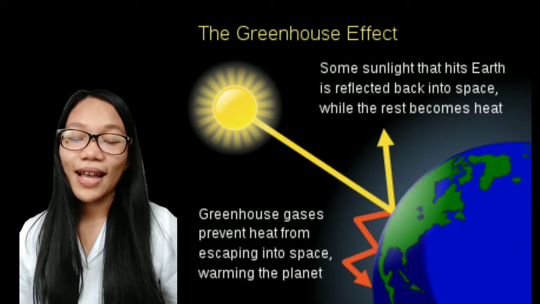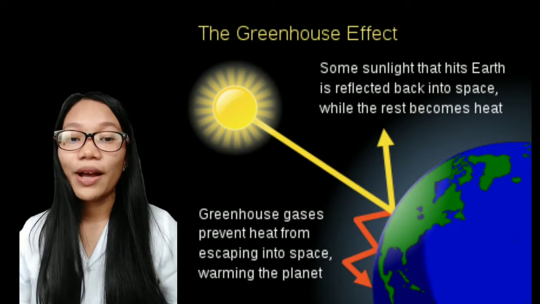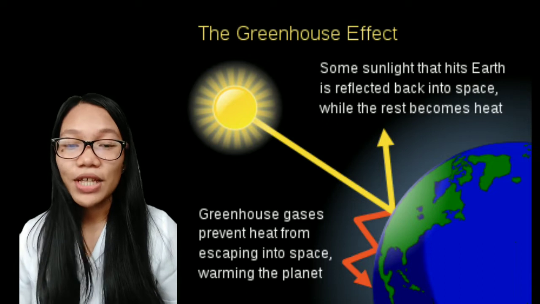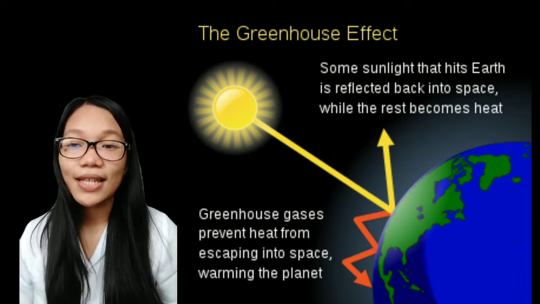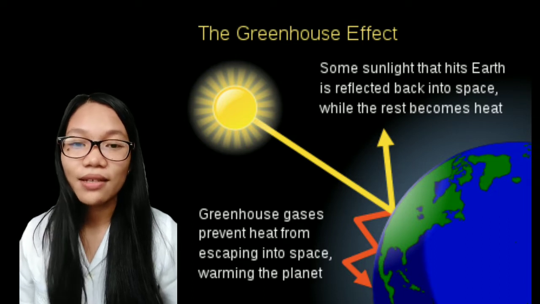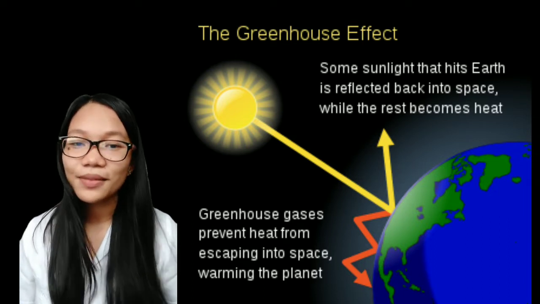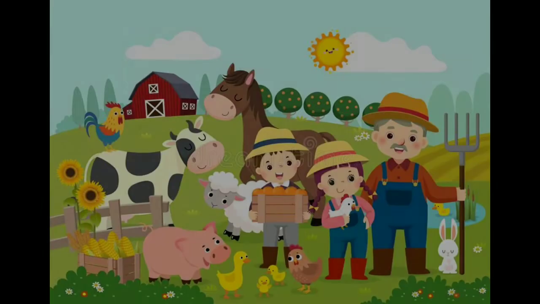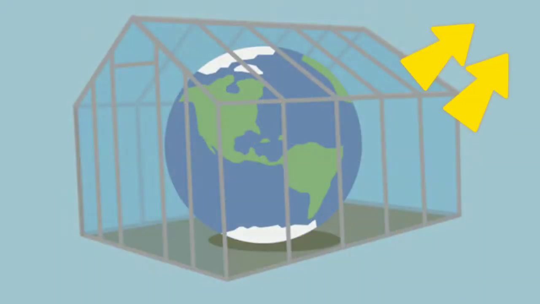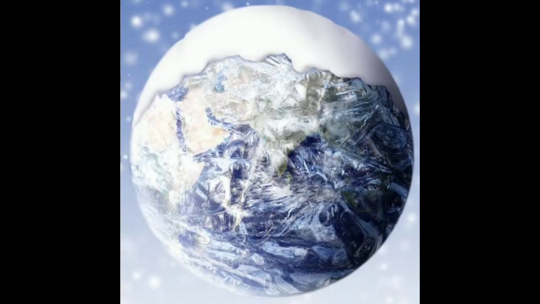So the greenhouse gases allow the sunlight to pass through the atmosphere and reach the Earth's surface. Some of the sunlight is captured as heat in the Earth and some of it is radiated back towards space. When greenhouse gases are present in the right amounts, they trap just enough heat to keep the Earth warm enough for organisms to survive, while letting some of that heat back into space. Without greenhouse gases, the Earth would be a chilly 0 degrees Fahrenheit.